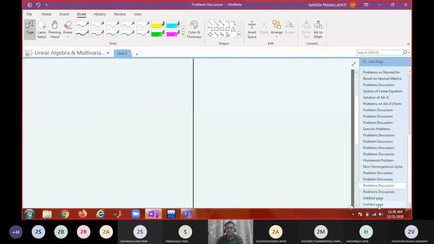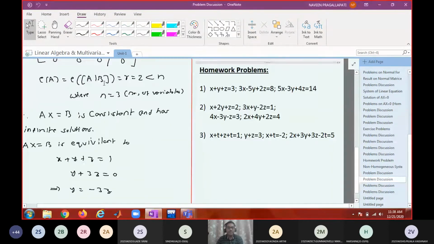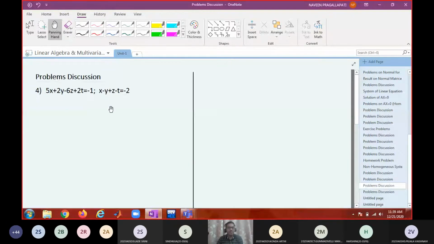I hope all of you tried the homework problems which were given in the last class. Hope you are able to solve all these problems. So note down the next problem.